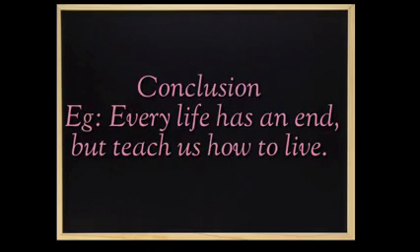And after that we are giving a small conclusion. As we have given a small introduction, likewise we are going to give a small conclusion. You can have your own conclusions and your own introductions. Okay, here also I am giving a small example of a conclusion. Example, every life has its end, but teaches how to live.